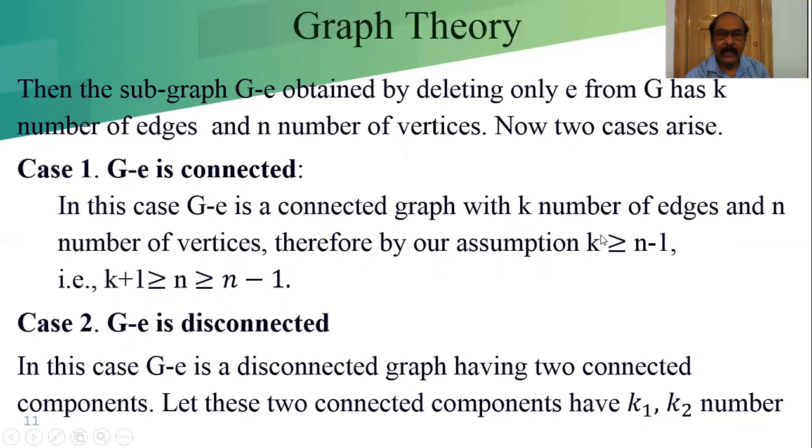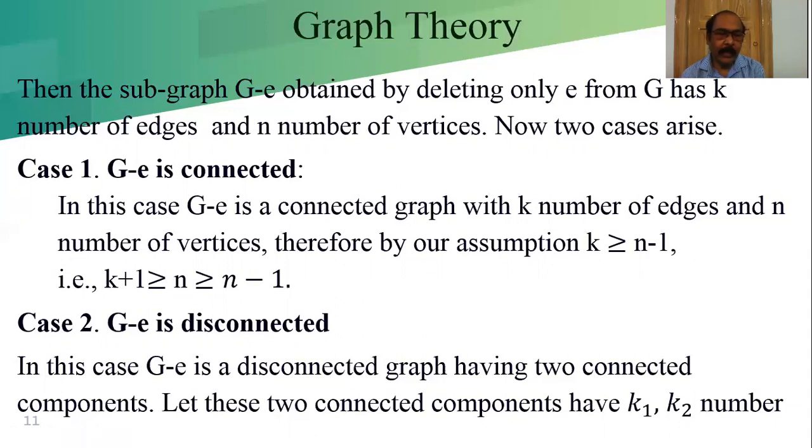Otherwise, we can say it like that, adding 1 to both sides. From this inequality, 1 is a positive integer, not negative. So adding to both sides, what we will get? k plus 1 is greater than or equal to n. Again, n is greater than or equal to n minus 1. So from that we can write k plus 1 is greater than or equal to n, and n is greater than or equal to n minus 1. So k plus 1 is greater than or equal to n minus 1. It is true and proved.